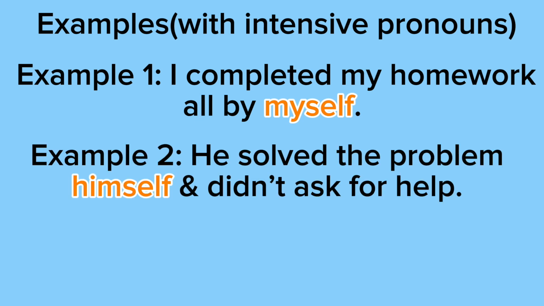Example 2 says he solved the problem himself and didn't ask for help. So he didn't just solve the problem, he solved the problem himself and didn't ask for help. So there's the emphasis. So if we took out himself, the sentence would say he solved the problem and didn't ask for help. So it would still make sense.